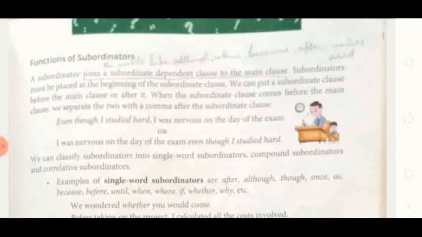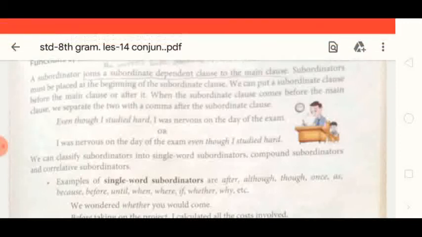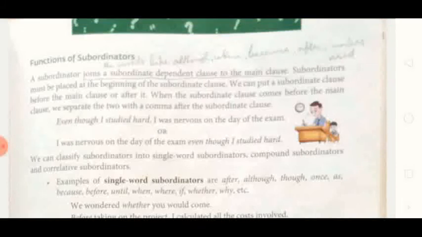See here, even though I studied hard. And another clause is, I was nervous on the day of exam. Here, I was nervous on the day of exam is the main clause. Even though I studied hard is the subordinate clause. And here, the subordinate clause comes first, so a comma is there. Okay, you can see a comma. Even though I studied hard, I was nervous on the day of exam.